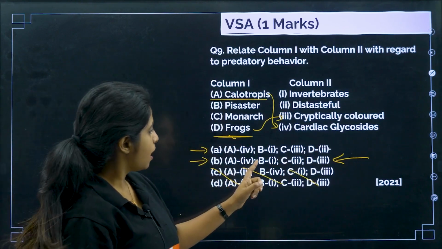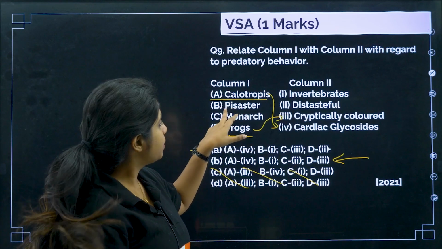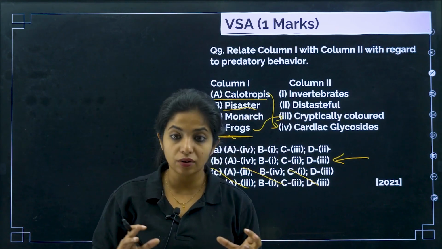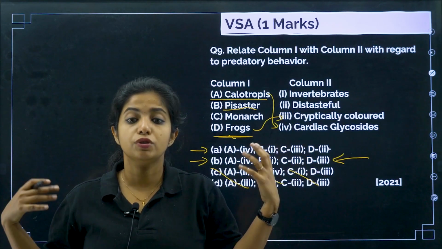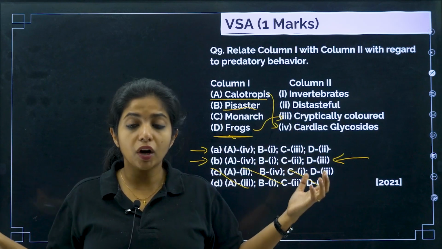But let us see other things. B is it with 1. Pisaster. Pisaster is a starfish. Well, when Pisaster was basically removed, what happened? The organisms which it used to eat are now flourishing because there is no one to hunt them, right? So, when they flourished, what happened?